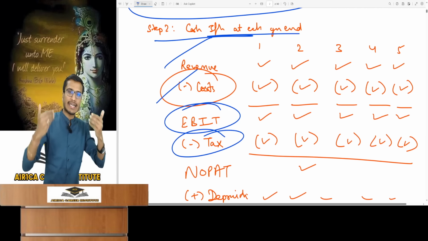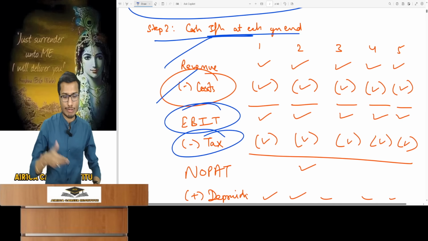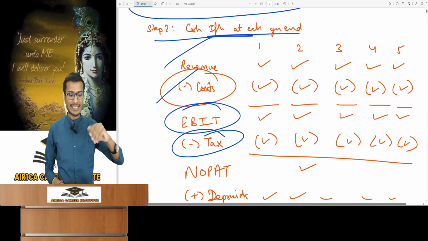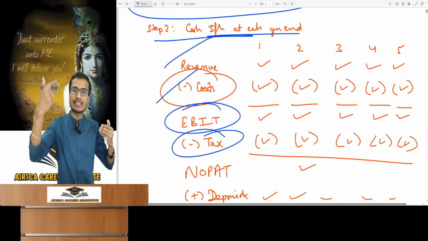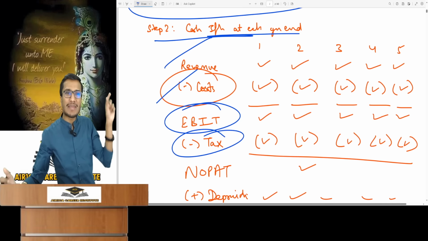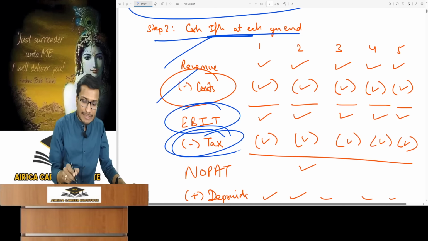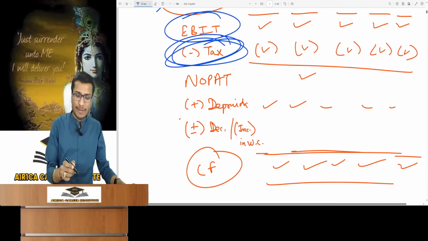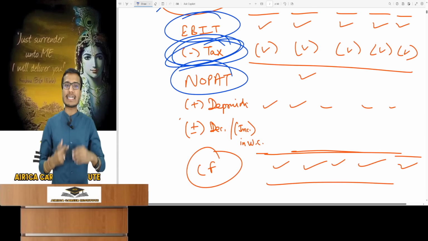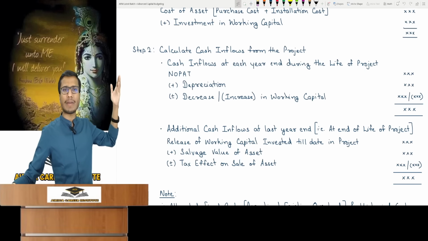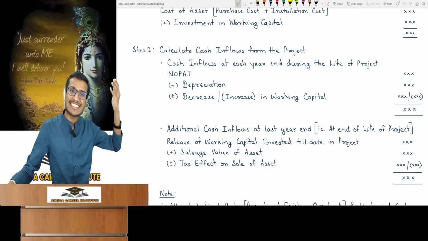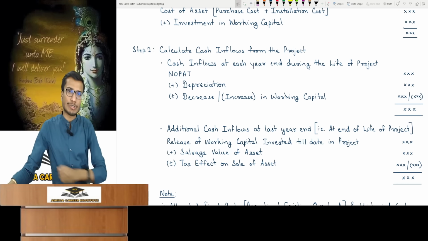Interest won't be deducted, as I've detailed in the regular batch or business valuation. Understood the point? So interest will never be deducted. That's why we called it the project's cash flow. In business valuation, we called them the firm's cash flows. I'll explain the difference. When you directly deduct tax from EBIT, you obtain NOPAT. I've used NOPAT directly because I have already explained what it is, and we're continuing from business valuation.